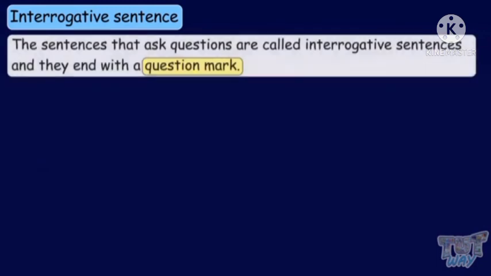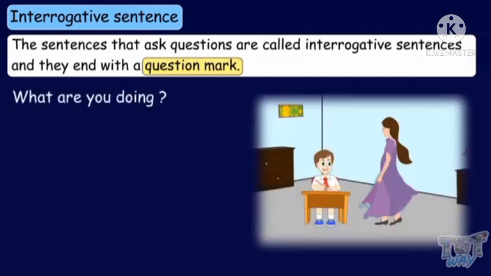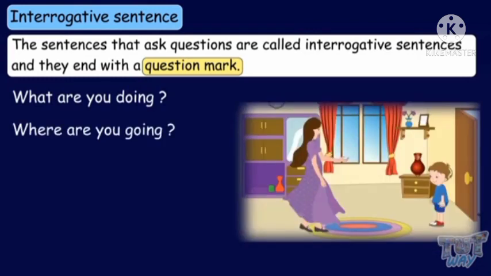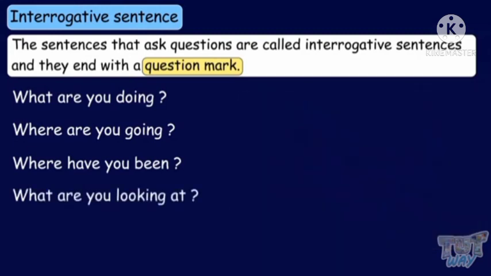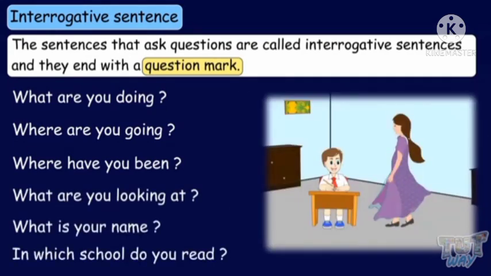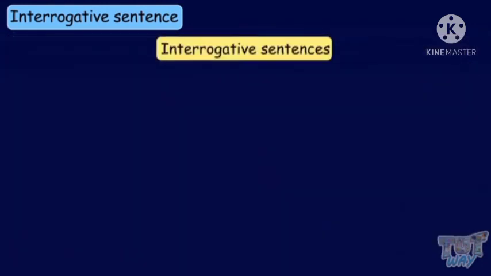Now we will learn interrogative sentence. The sentences that ask questions are called interrogative sentences and they always end with a question mark. For example, what are you doing? Where are you going? Where have you been? What are you looking at? What is your name? In which school do you read? Okay, all these are questions and all these statements are ending with a question mark.